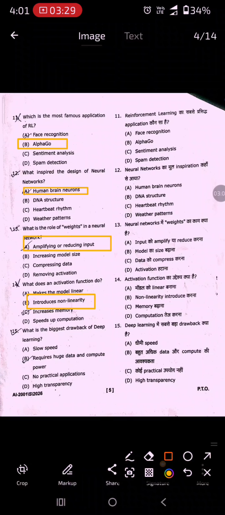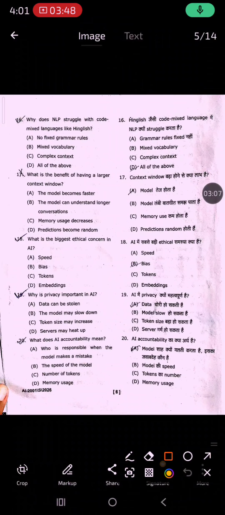15th question is, what is the biggest drawback of deep learning? The right answer is requires huge data and compute power. Option B is correct. 16th question is, why does NLP struggle with code mixed language like Hinglish? The right answer is all of these. Option D is correct.